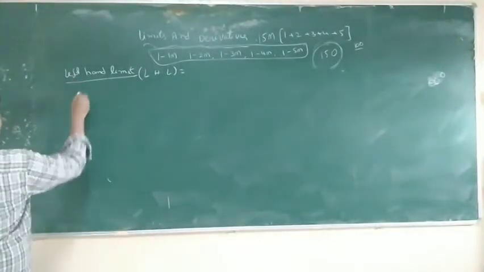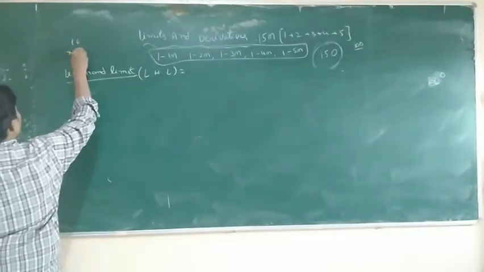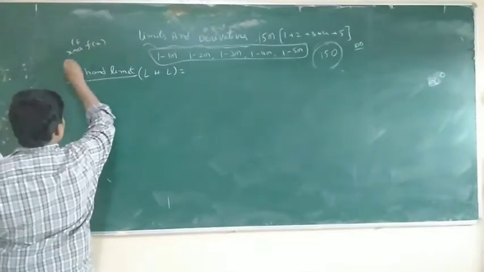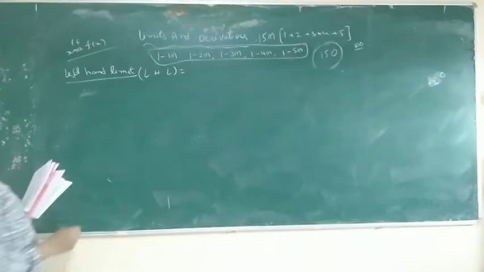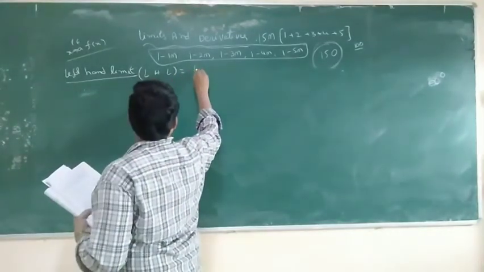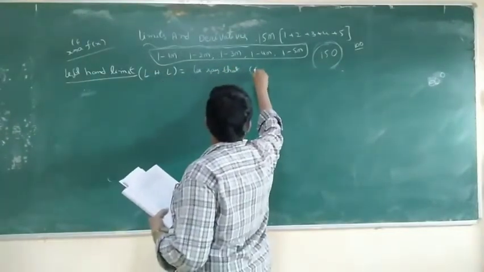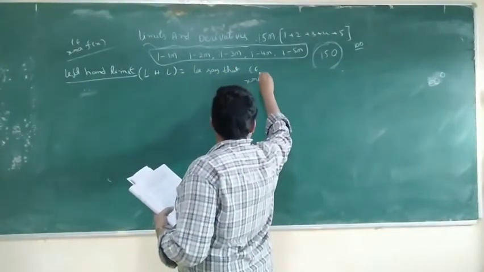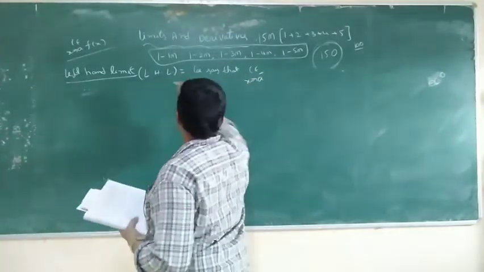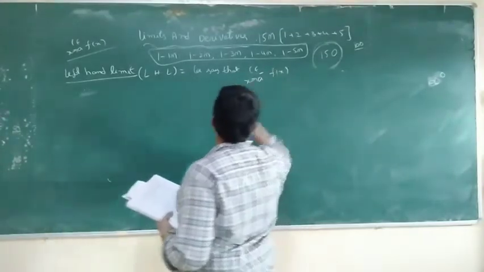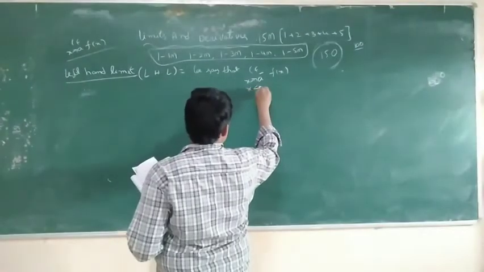This is limit x tends to a of f of x. This is only the limit. So the left hand limit is written as limit x tends to a minus, power minus, of f of x. Minus means left hand limit. A minus means x less than a.